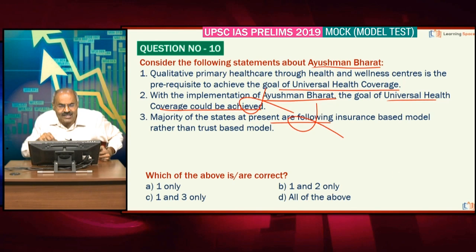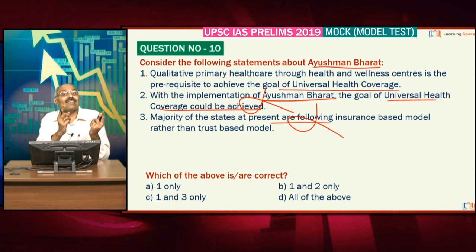Some of the states are following a mixed model, but please correct the third statement. The majority of the states are following the trust-based model rather than the insurance-based model. The trust-based model is nothing but pooling up a subsidy from the center and the states and using that money, right friends? Here one only is correct.